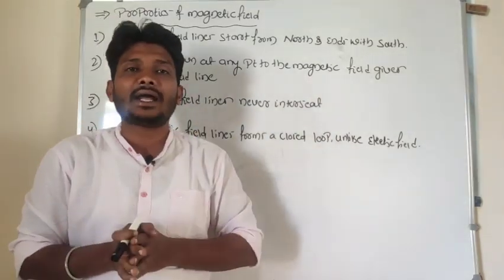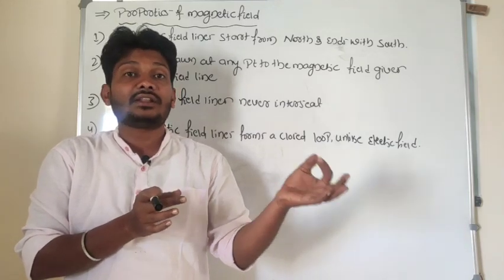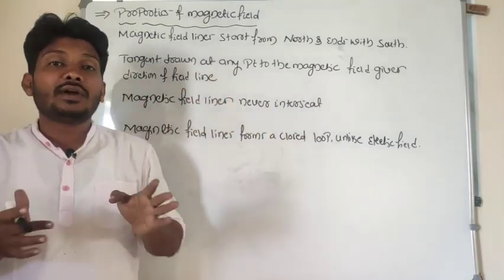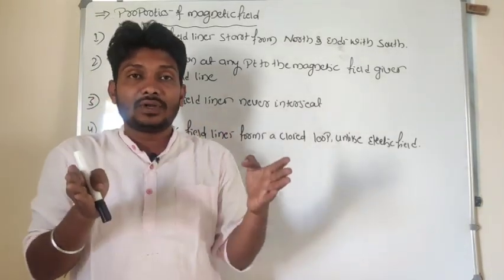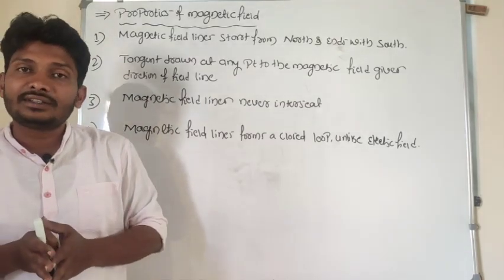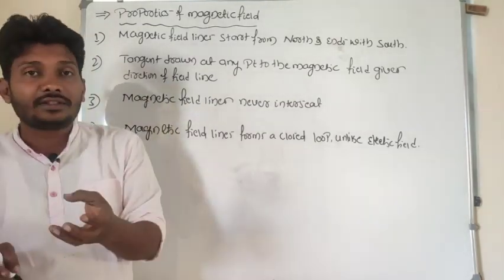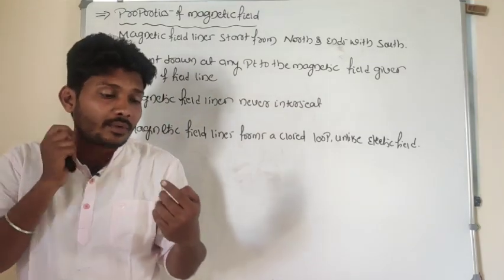In case of the electric field, we consider the distance between positive and negative charge as the electric dipole length. In a similar way we can consider magnetic length, pole strength and magnetic dipole moment, as we already studied.